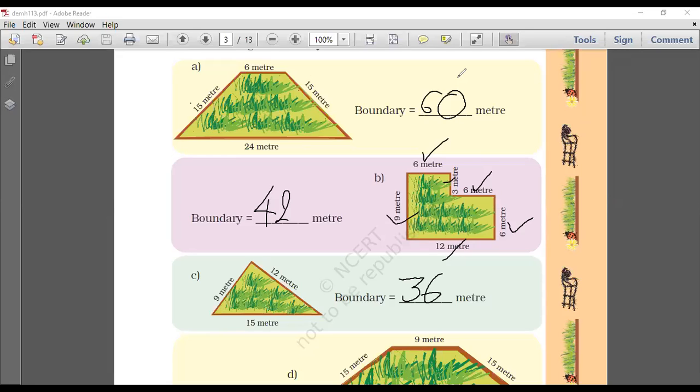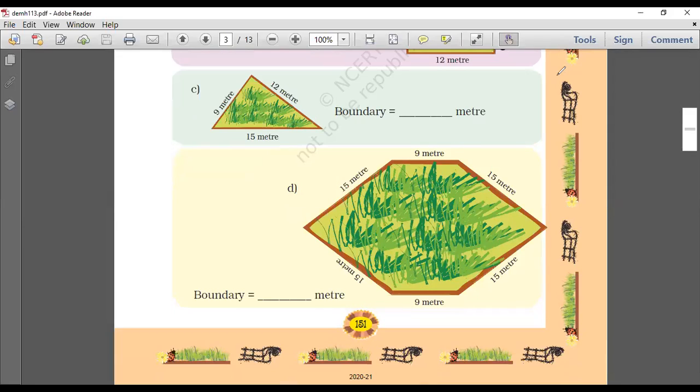Next one. Option number D. I'll have to clear this all. Everyone, I hope you have written this down. I'm going to clear it now. Okay, D1, I'm going to go there and do it myself. Question number D. Oh, this one is a big one. Come on, let's do it.